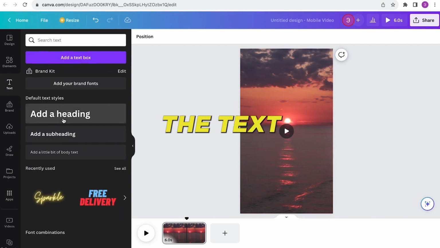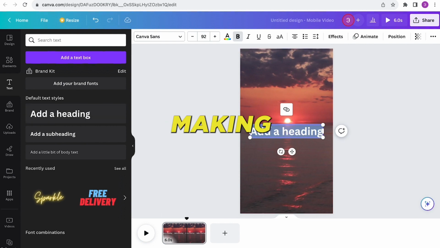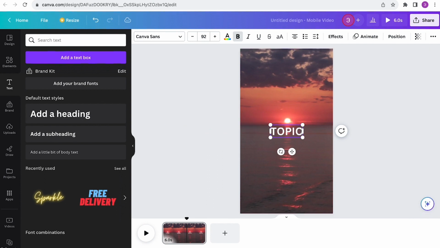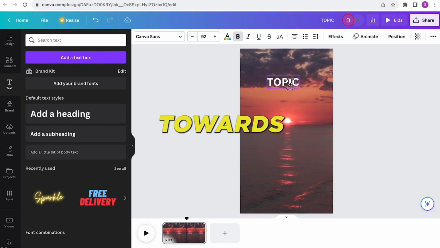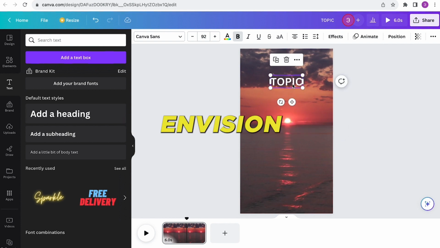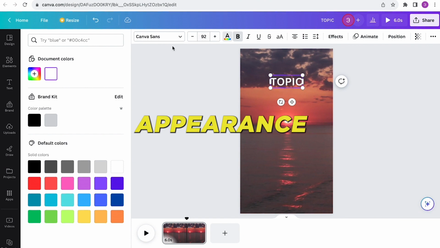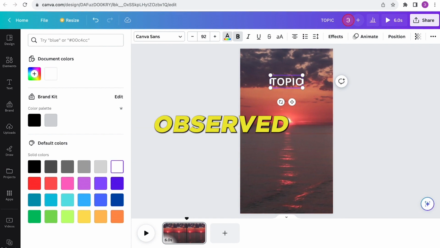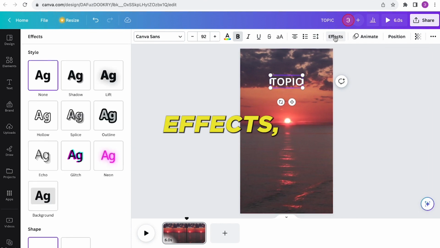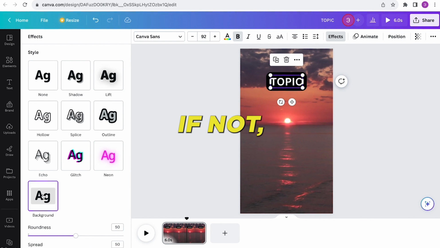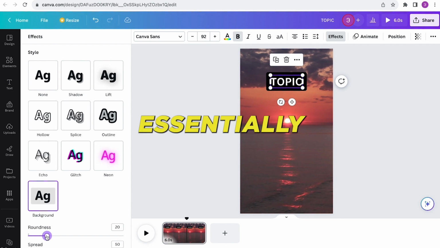Simply pull in any of the text styles available, as we'll be making custom modifications to it. This initial text will represent the topic. Replace the default text with the label Topic. Position this text towards the top, approximately where you envision it to be. Now, let's refine its appearance. To mirror the style observed in our reference, we'll introduce a background. Click on Effects, select Background, and typically it defaults to black. If not, adjust the color to black. Now, our topic text is essentially set.